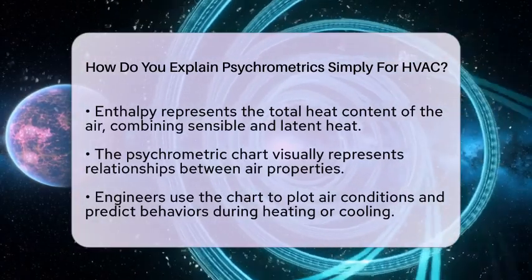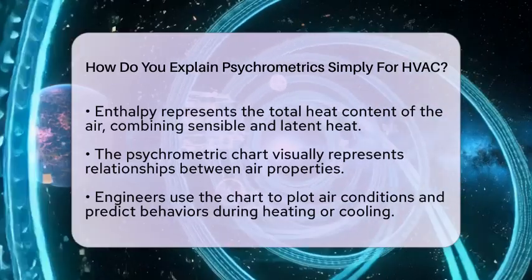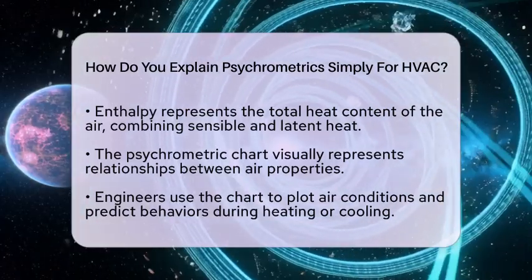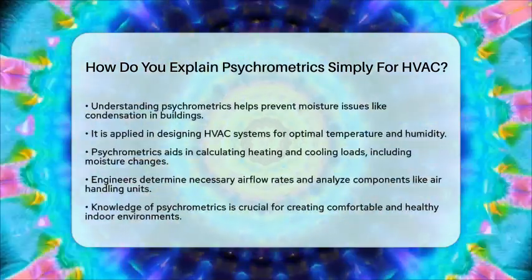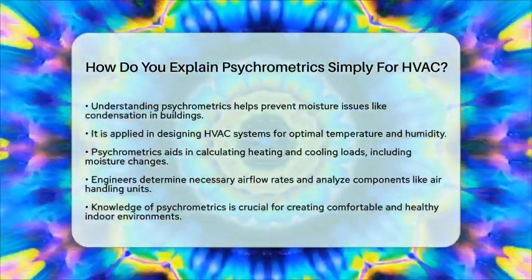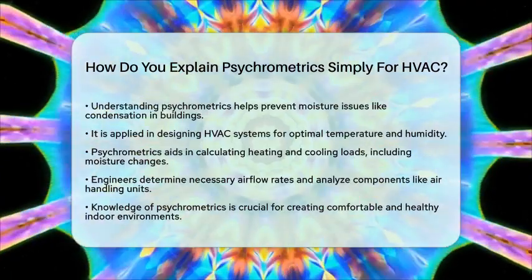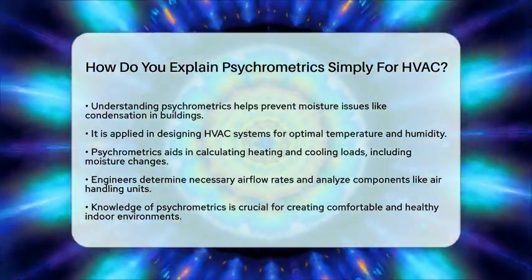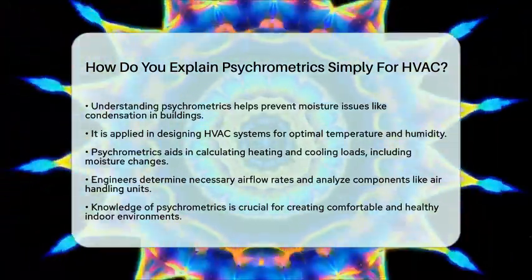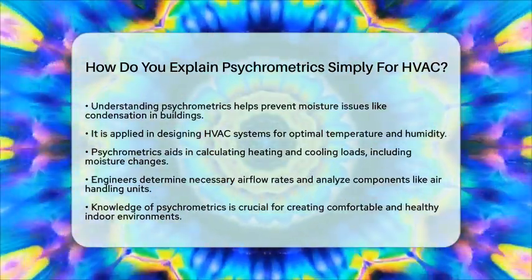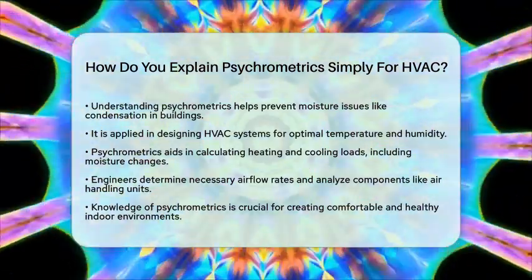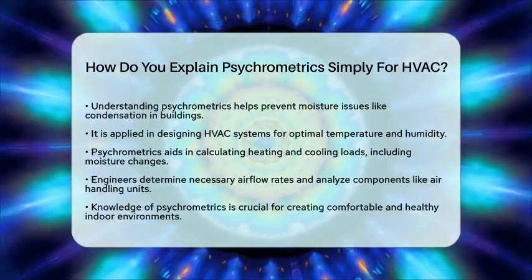In practical applications, psychrometrics is used to design HVAC systems that provide the right temperature and humidity for comfort. It helps calculate heating and cooling loads, which include both temperature changes and moisture changes. Engineers also determine airflow rates needed to maintain indoor conditions and analyze components like air handling units, humidifiers, and dehumidifiers.